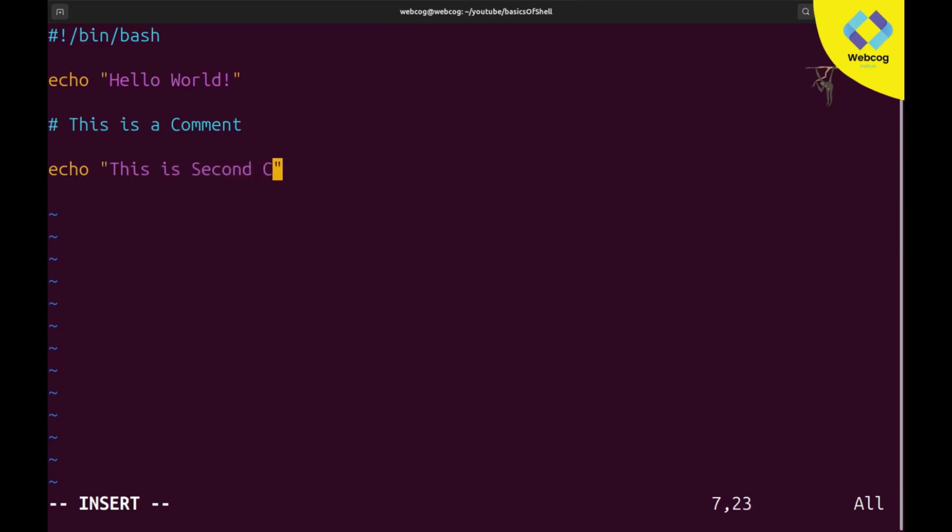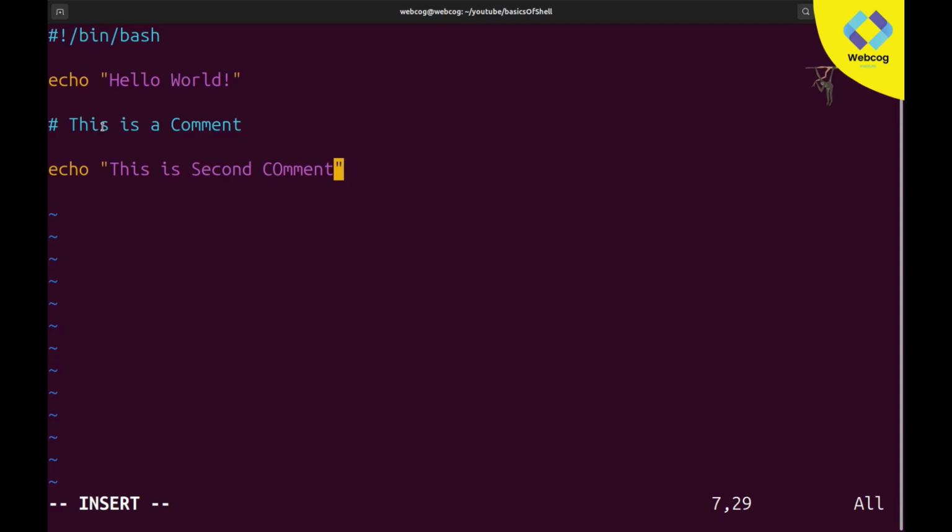second comment. So you can see we have two echoes, and I'm going to save my file. When we take the output, first it will print hello world, and after that it will print this is second comment, but it will not print the comment line. It's still present in our file, but it will not print.